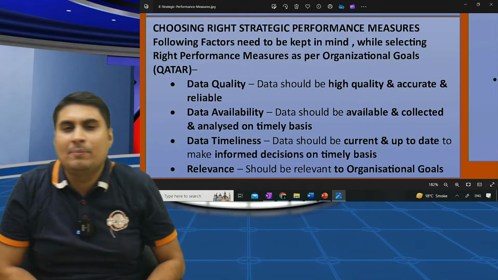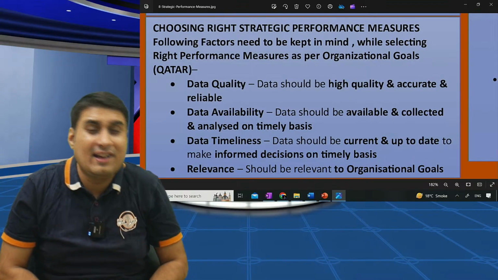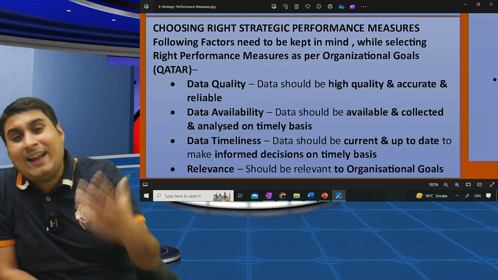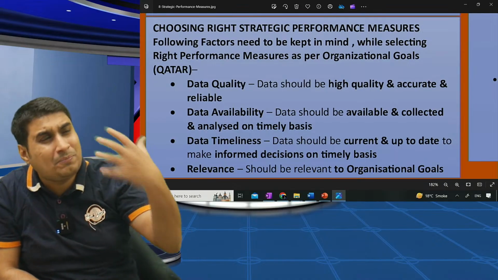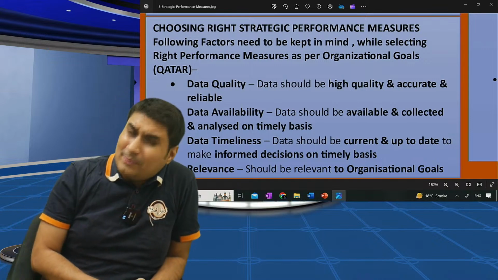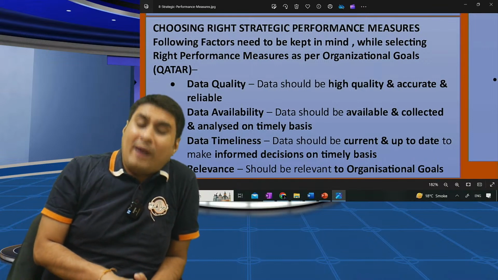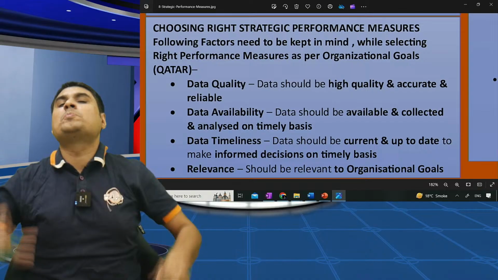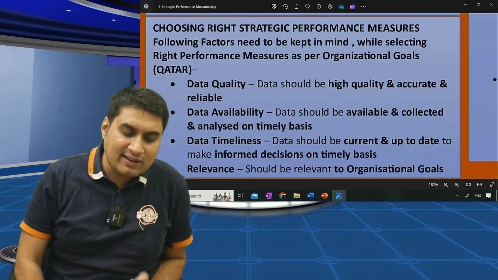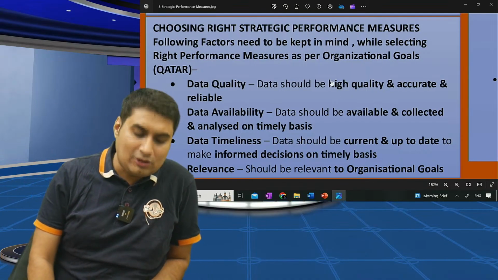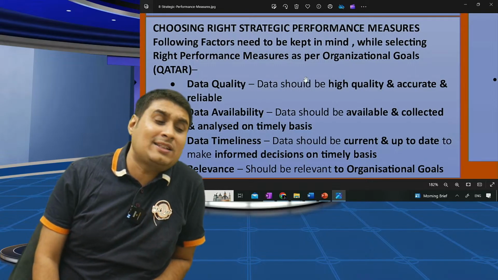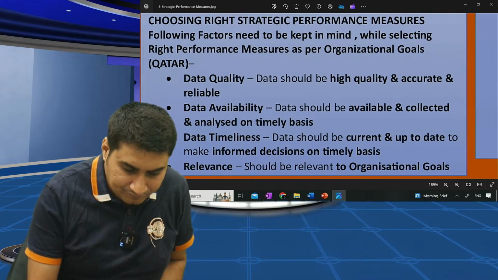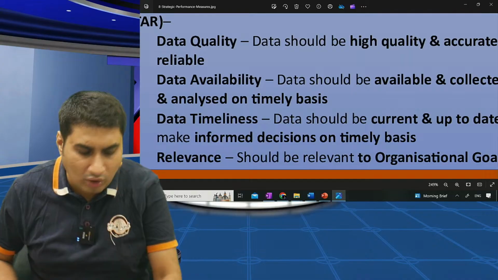So for example, in innovation, what to choose? Shall we keep financial? Shall we keep innovation? Shall we keep customer satisfaction? Shall we keep market? Which is the right SPM for us? Following factors need to be kept in mind while choosing the right SPM as per organization goal. Simple. Start. Data quality.